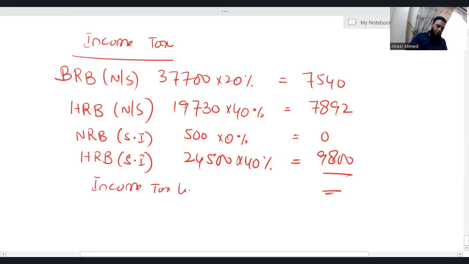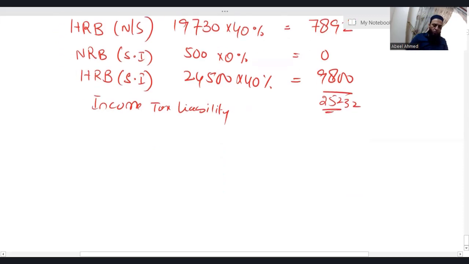Here comes your income tax liability. 7,892 plus 7,540 plus 9,800. I'm getting 25,232. Okay. Let's introduce one little more concept or rule.